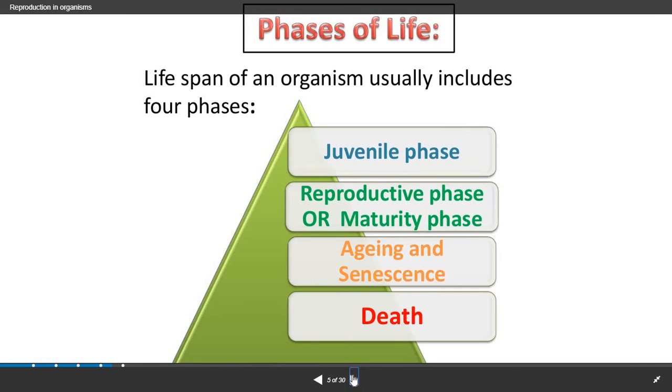Now this lifespan is mainly divided into 4 phases. The first phase is the juvenile phase. Second, the reproductive phase, also known as the maturity phase. Third, aging or senescence. And the last phase is known as death, which is the universal fact.